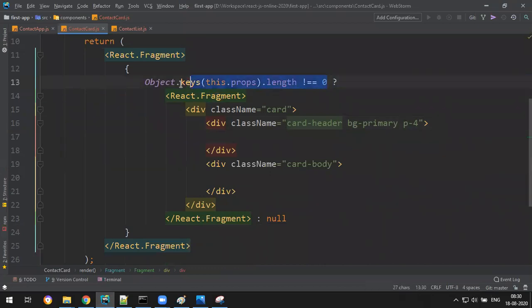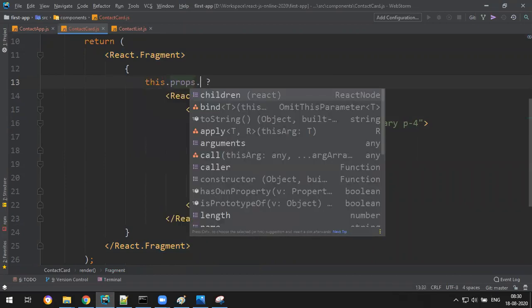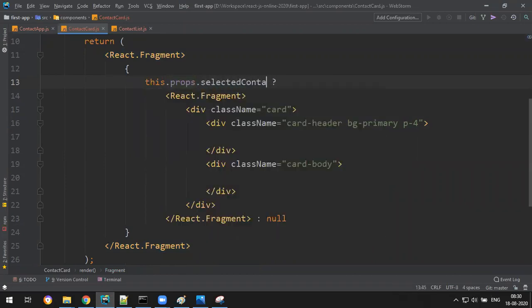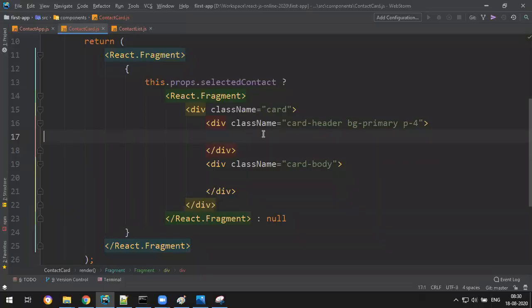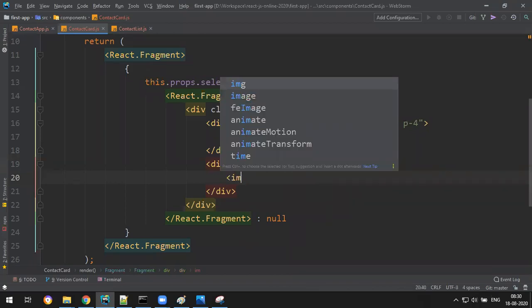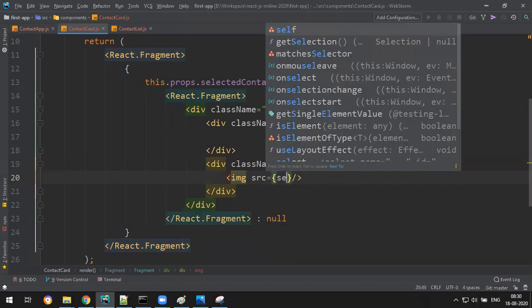Simply you can say this.props.selectedContact. Okay, if it is there, is it there? Not there. It is empty. Yes, perfect. Now you will write it. Okay, if it is there, then write it. Image src is a long story, so selected contact.